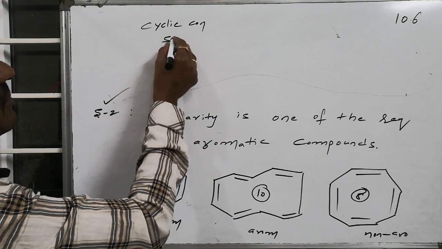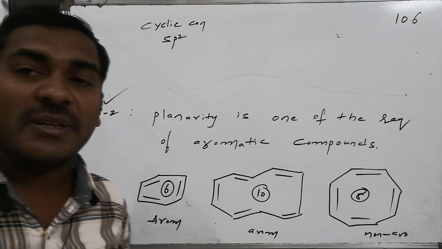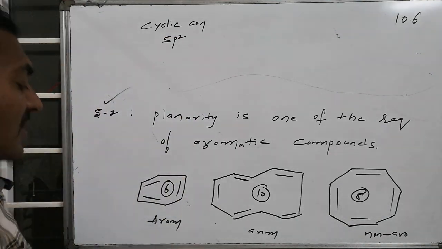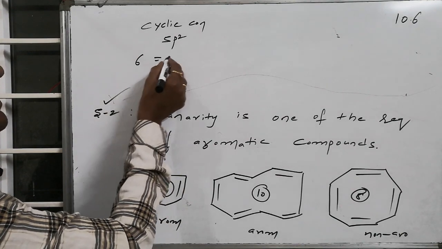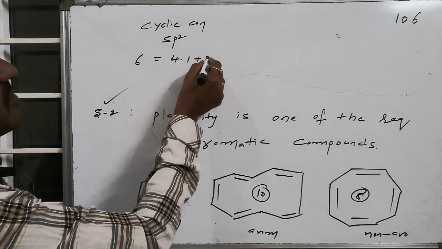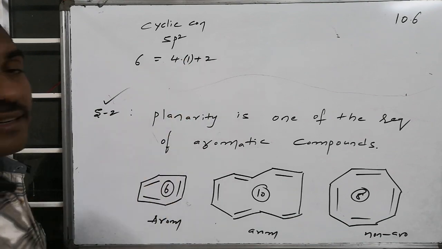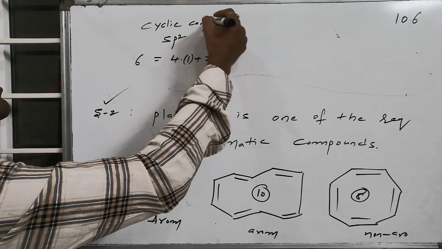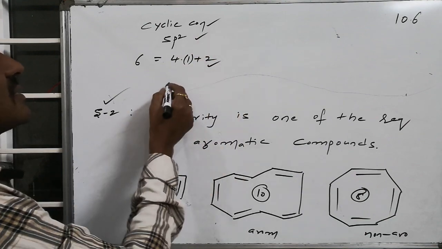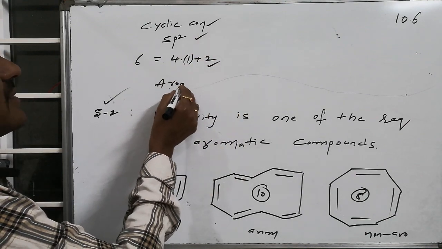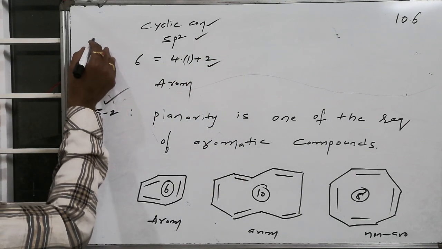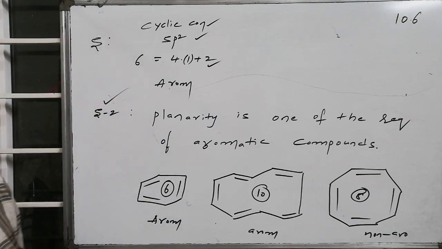Every carbon atom is sp2 hybridized, hence it is planar. Moreover, the total number of electrons is 6. 6 equals 4 into 1 plus 2, where n is equal to 1. All the first, second, third conditions of Huckel are satisfied, hence it is aromatic in nature. This is regarding statement number 1.